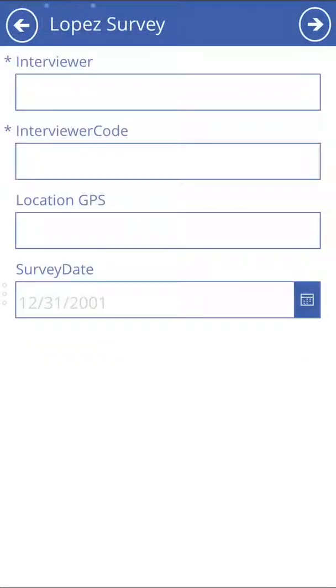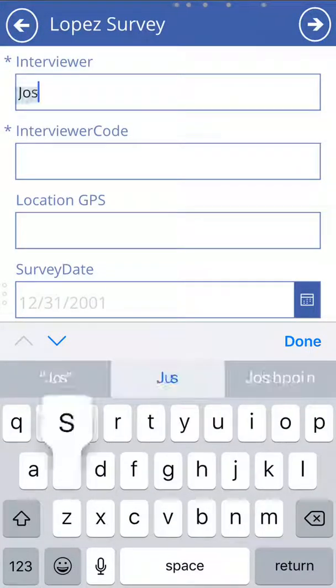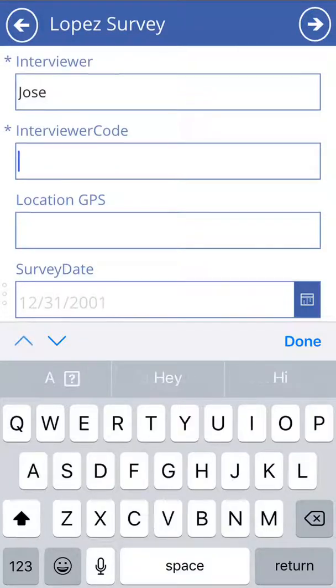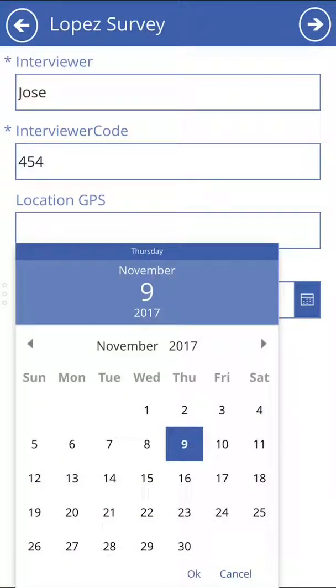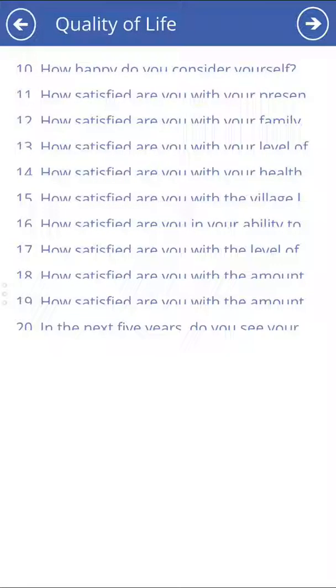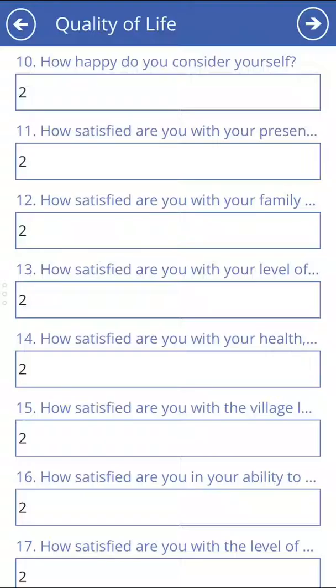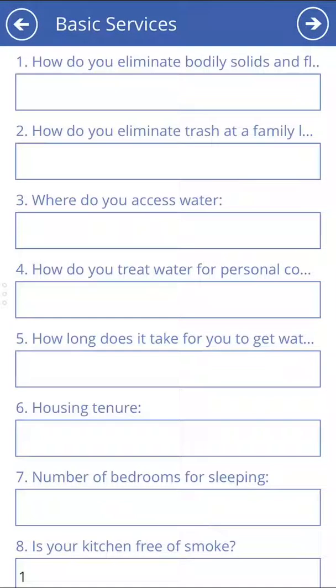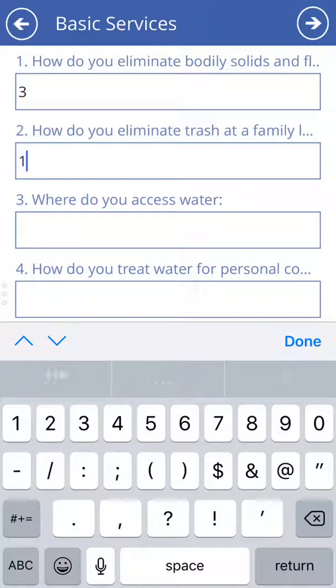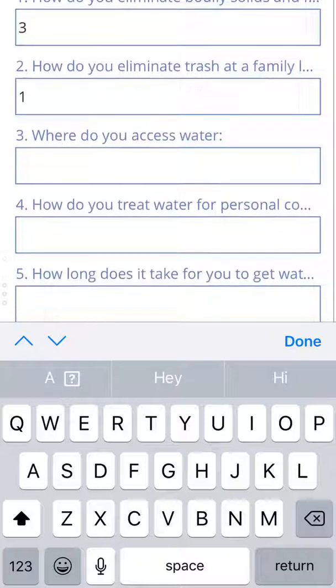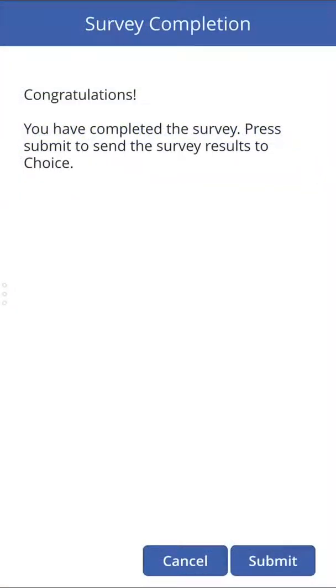I'll hit plus again. Let's say that Jose is the interviewer and his code is 454, and that he's doing the interview today, November 9th. We have a series of questions that come from the survey instrument, how happy you consider yourself, and so on. I'll just leave some default values in there because we're going to delete this later. We can also talk about the basic services that are provided on a scale from 1 to 4. How are these things answered in the survey? When we're done, there are a few more pages, but for the sake of this demo, we'll just complete the survey now. We hit submit.